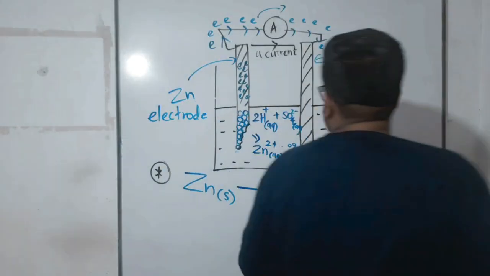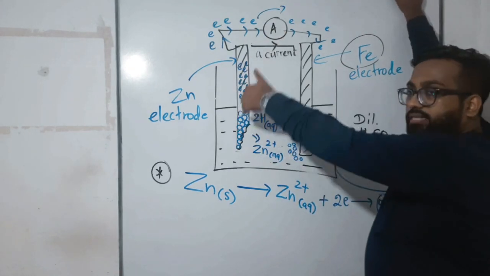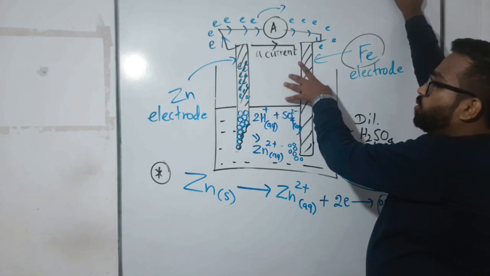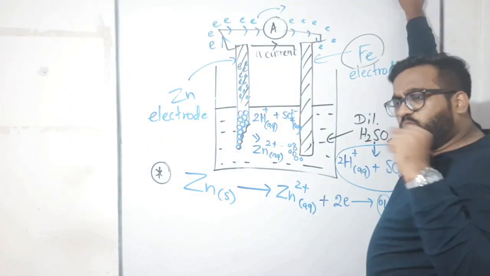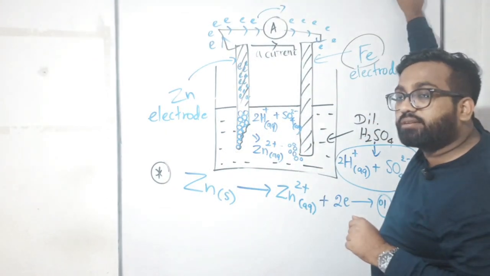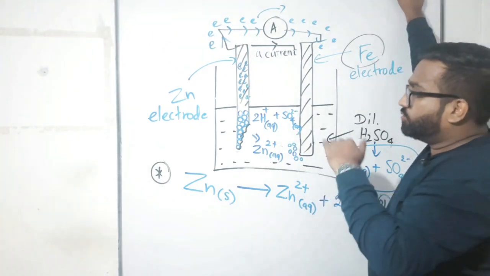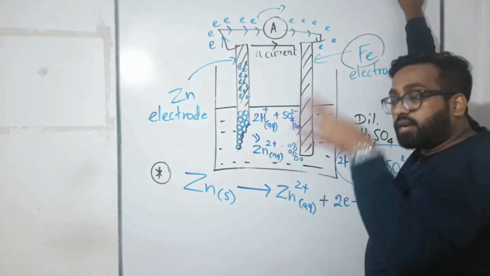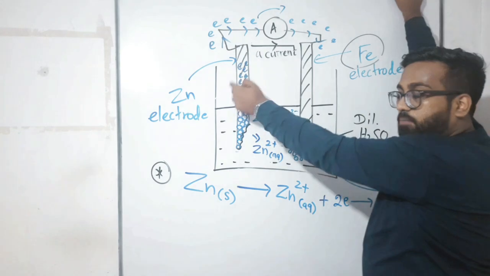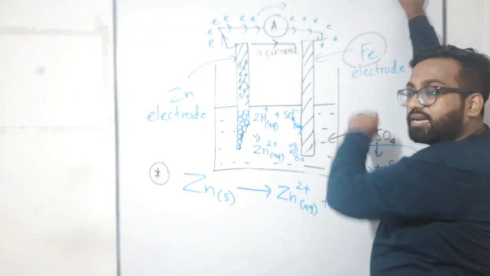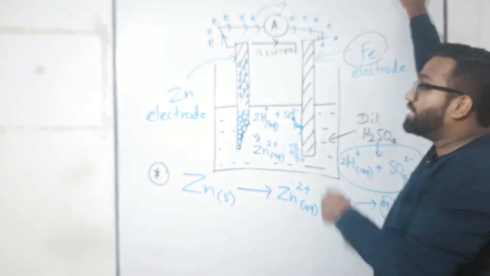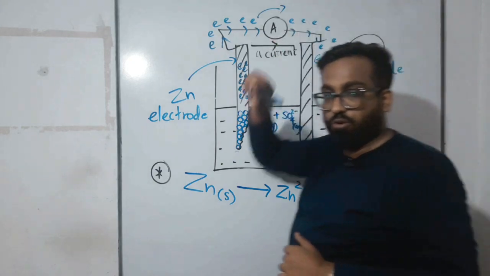Now children, you can see here, the zinc electrode is always releasing electrons, and those electrons were transported from zinc to iron. Now electrons are with whom? With the iron electrode. Whose electrons are they? Do they belong to iron? No, no, no. Those were the electrons that came from zinc. But now they are where? Near the iron electrode. They belong to zinc, but now they are near the iron electrode. So where should these 2H⁺ go to take electrons? Near the iron electrode, right?